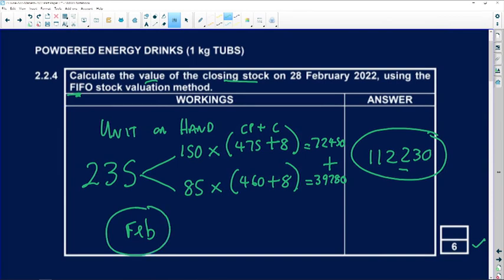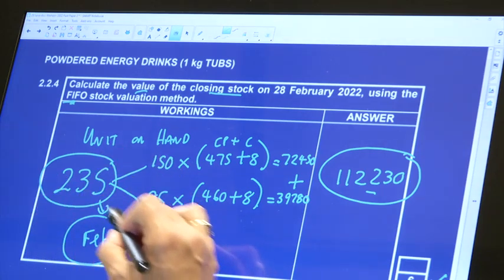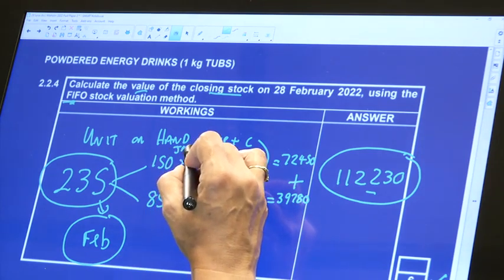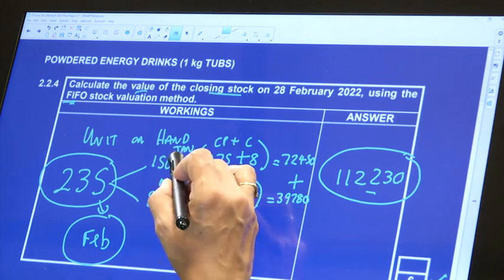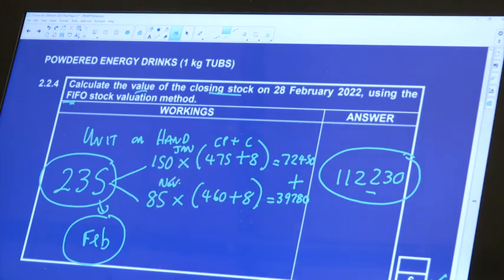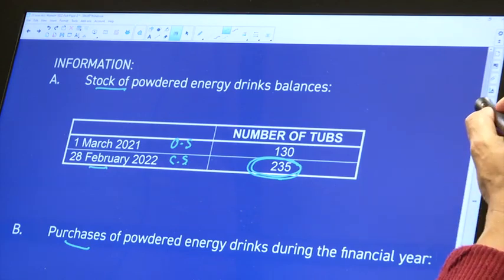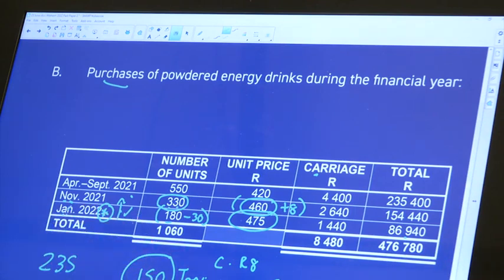This is what's on hand at the end of February. Now that stock is made up of January as well as, I think it was November. So January and November. We can just go back to our info to double check. So yes, it was Jan and it was November.